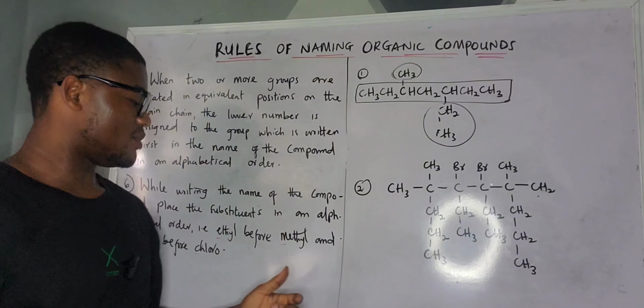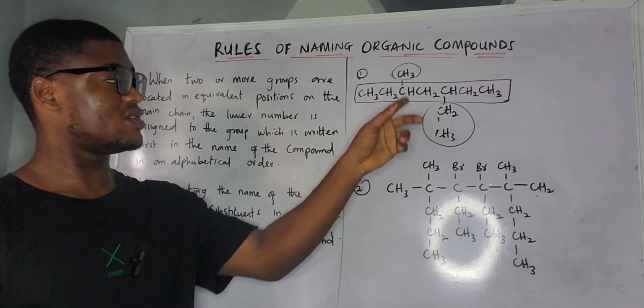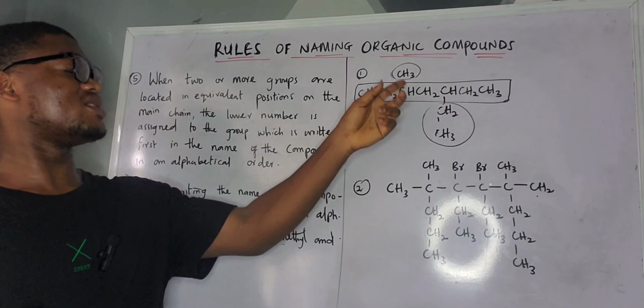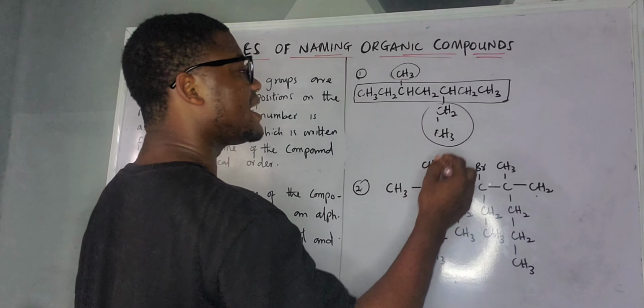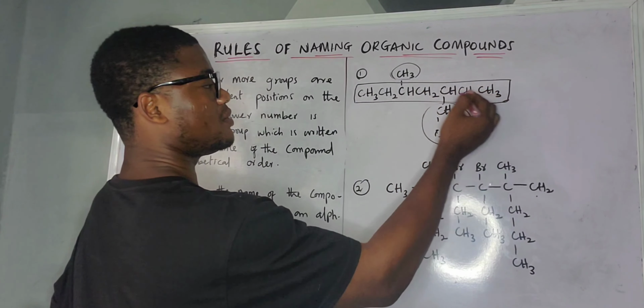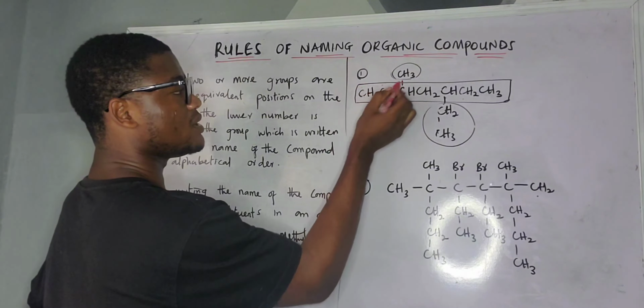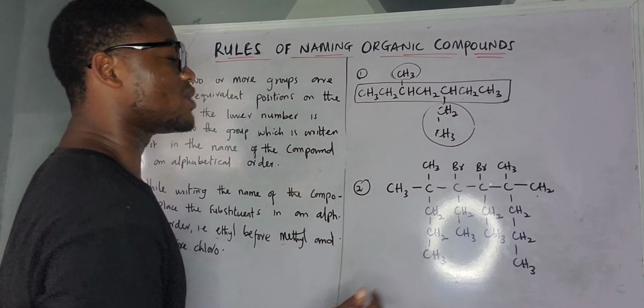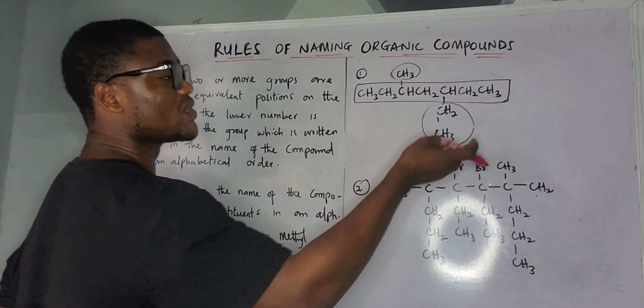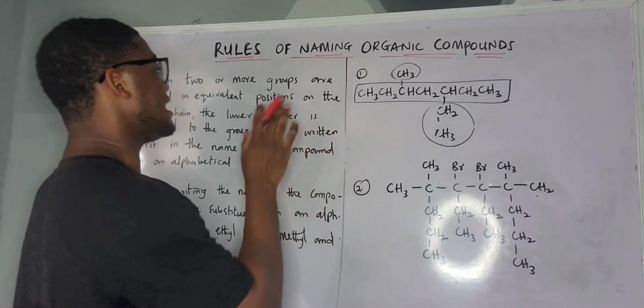So we now say, let us give it the number, because the first one is the longest continuous carbon chain. The second one is giving number to the substrate. If I'm picking it from this part, 1, 2, 3. If I'm picking from this part, 1, 2, 3. Now, which one am I going to give 3? Am I going to give this one or this one?